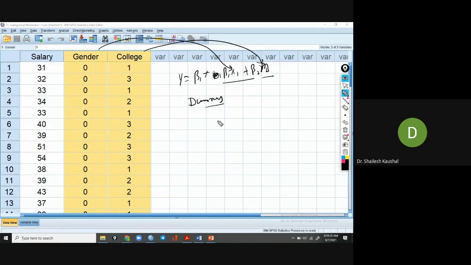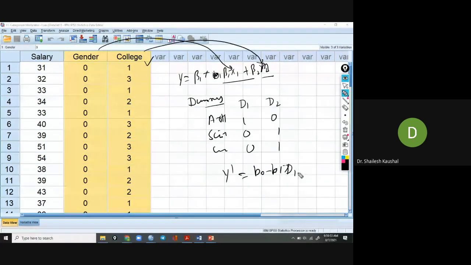So if we use the categories, it will be a complex method. So we will use dummy coded variables like arts, science and commerce. We will take two dummy variables for this college categorical variable: 1 0, 0 1, 0 0, and our regression equation will be b1 d1 plus b2 d2.